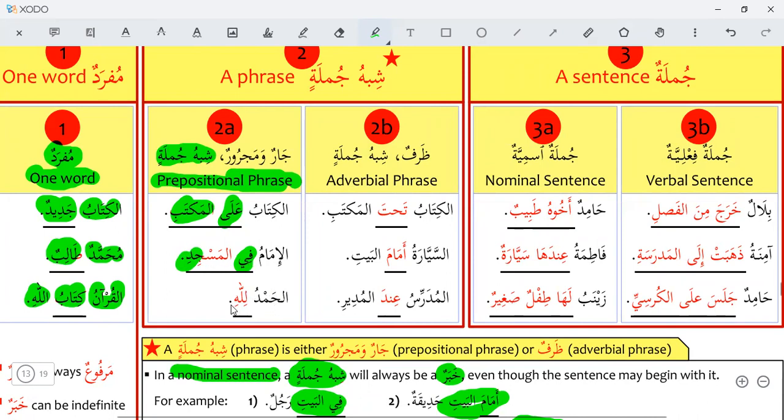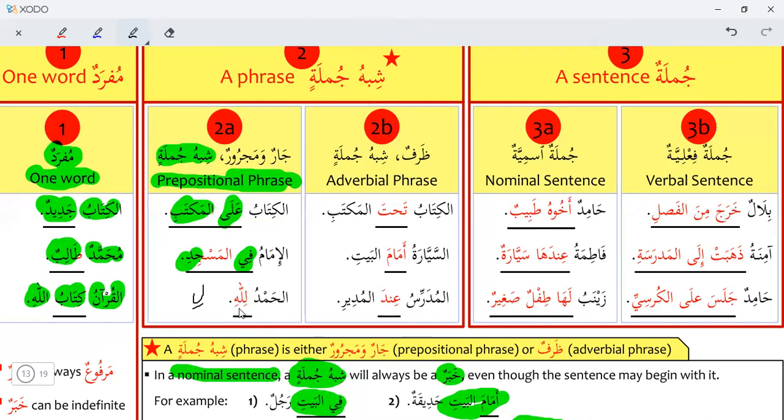Alhamdu lillahi. Lillahi is a phrase. Here we are using the preposition li with Allah, lillahi. So this is a prepositional phrase, lillah. Alhamdu lillahi. So lillah is a prepositional phrase, and it is the predicate, khabar, here.